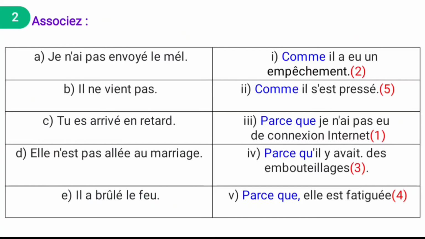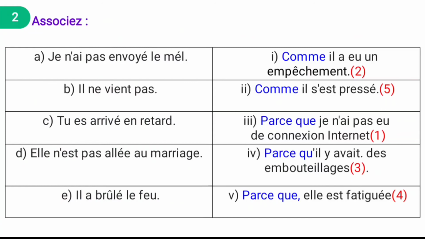And second one, il ne vient pas. He is not coming. Why? You have to use again the parce que only. See the comme il y a un empêchement. So as he had a hindrance, so that he couldn't come. And next, tu es arrivé en retard. You arrived late. Why? Parce qu'il y avait des embouteillages. It means because there was a traffic jam, that's why he came late.